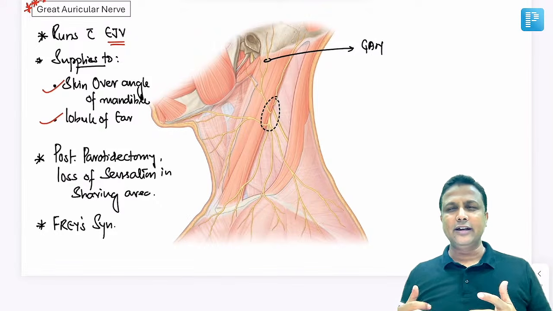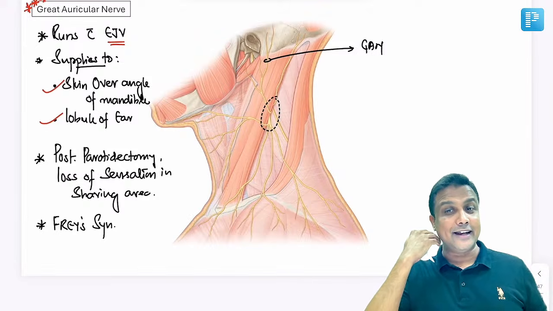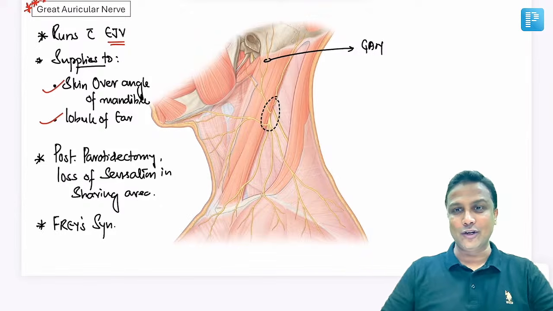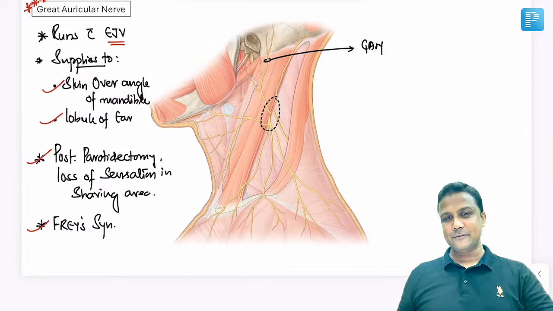Now they have given one clinical question after parotidectomy. If a person is not able to sense anything in the shaving area, here there is no sensation, then which nerve is involved? Great auricular nerve is involved, sir. And then Frey syndrome, yes.